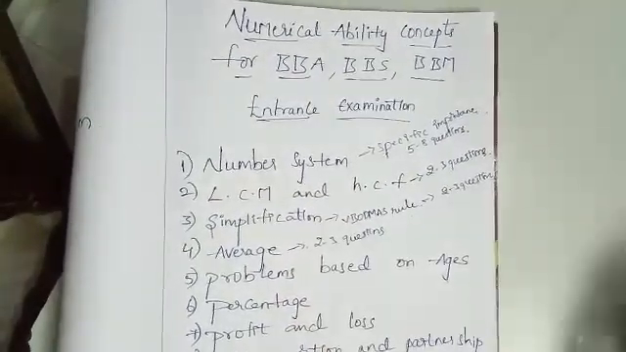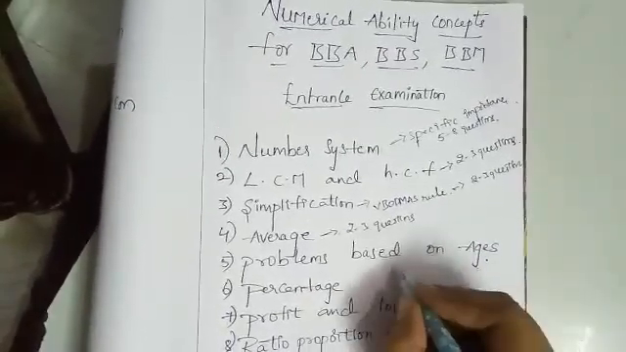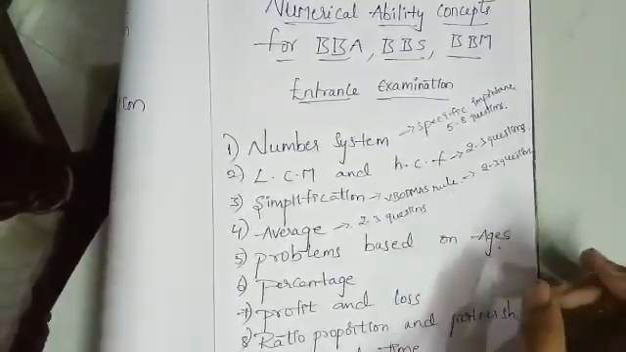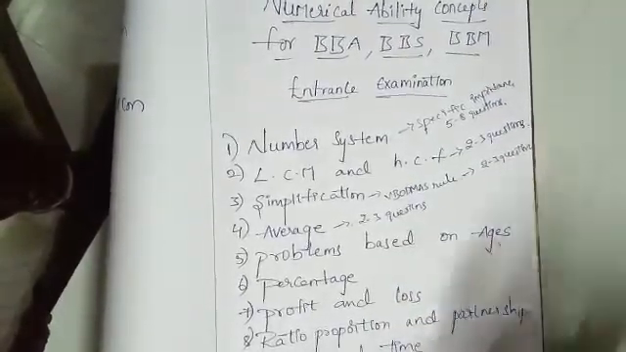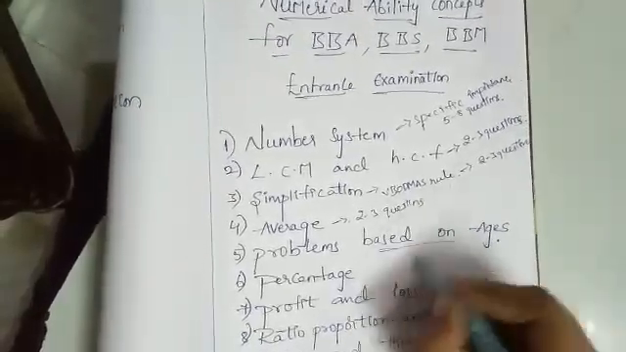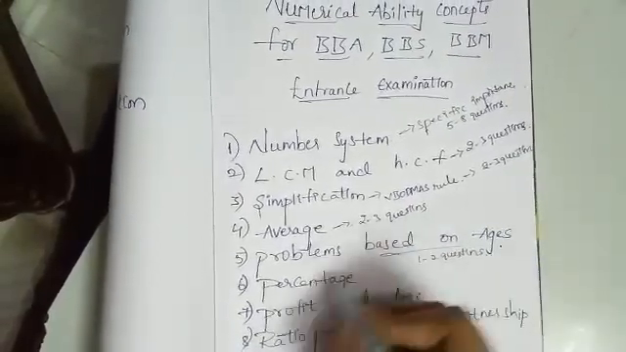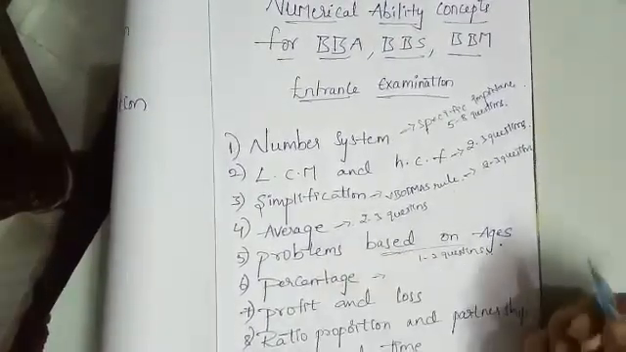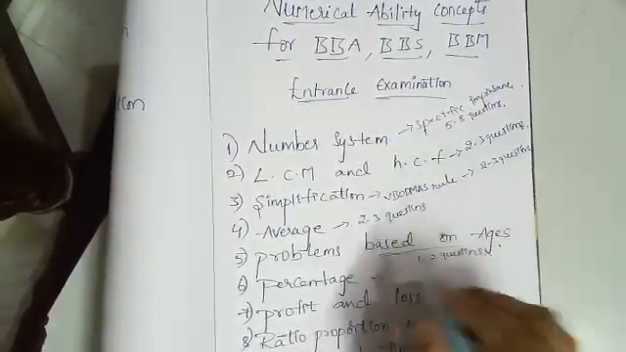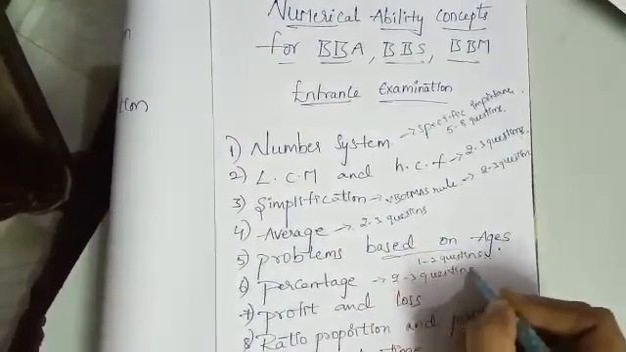The next concept is problems based on ages. Age is defined as a period of time that a person has lived or a thing has existed. It is measured in months and years. In entrance exam, we can expect 1 to 2 questions. The next concept, percentages. Percentage is one of the most important chapters of mathematical aptitude. From this chapter we can expect 2 to 3 questions, obviously.